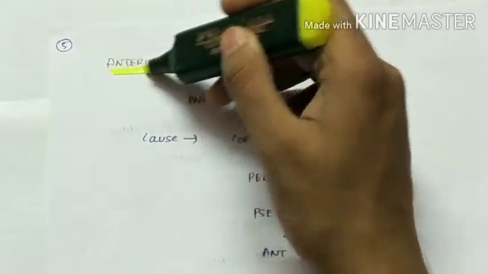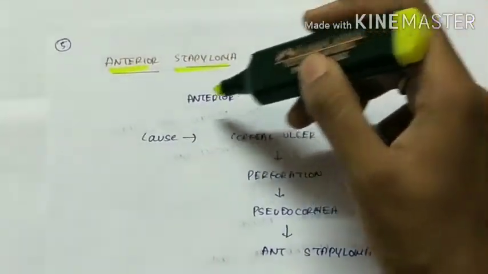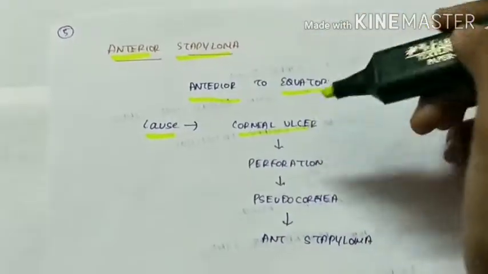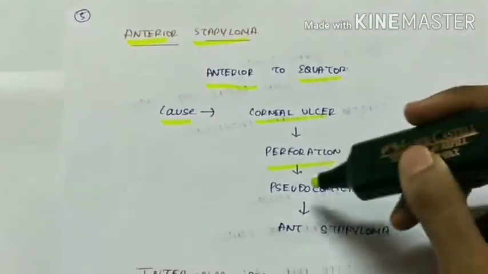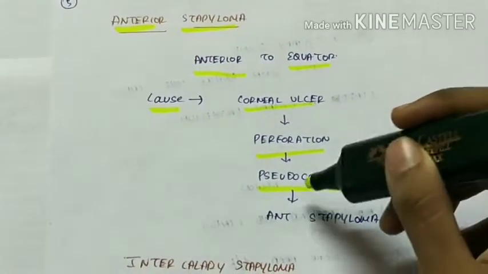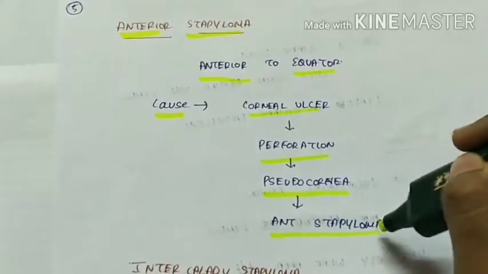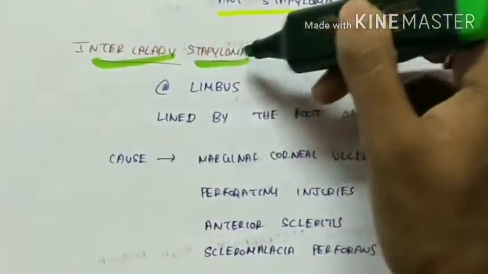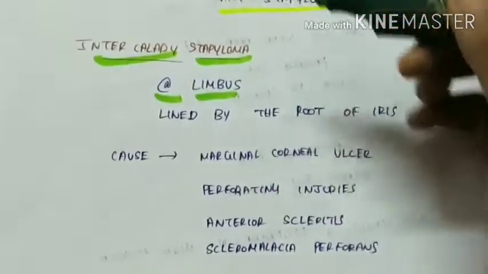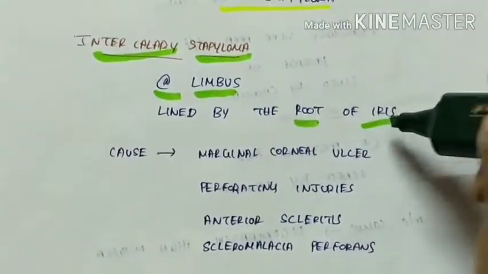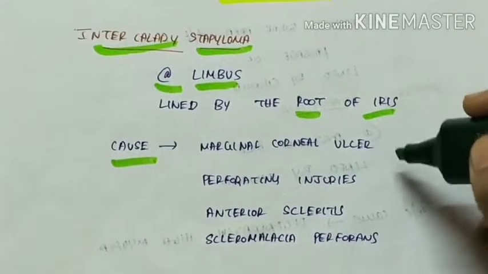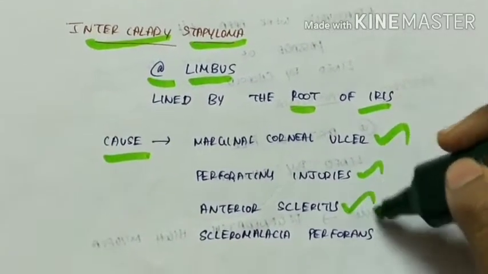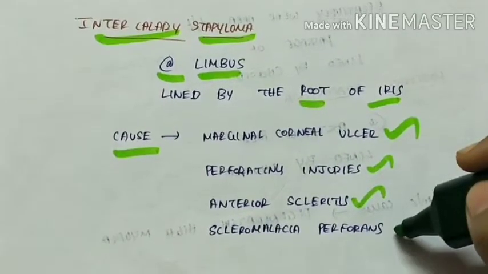Anterior staphyloma. Anterior staphyloma is anterior to the equator, the cause for which is corneal ulcer, which is perforated leading to production of pseudocornea. Further, it causes anterior staphyloma. Intercalary staphyloma, it is present at the limbus and it is lined by the root of iris. Cause for intercalary staphyloma is marginal corneal ulcer, perforating injuries, anterior scleritis and scleromalacia perforans.